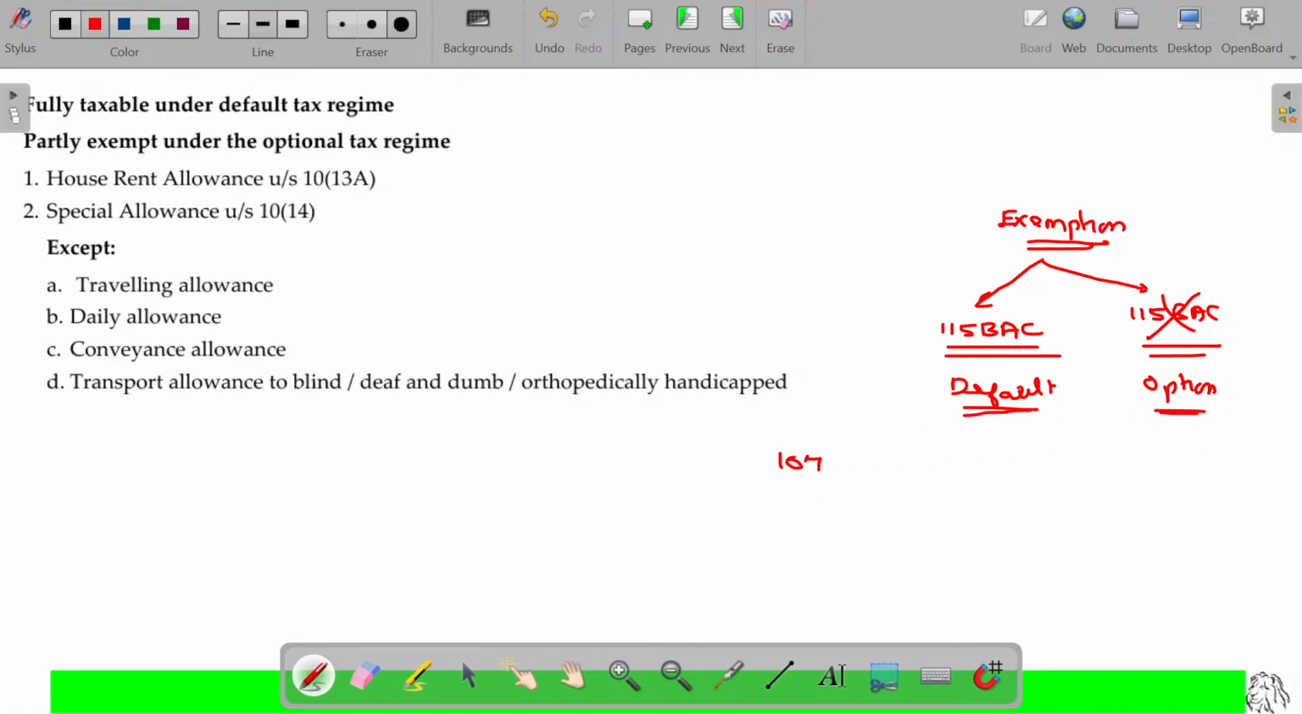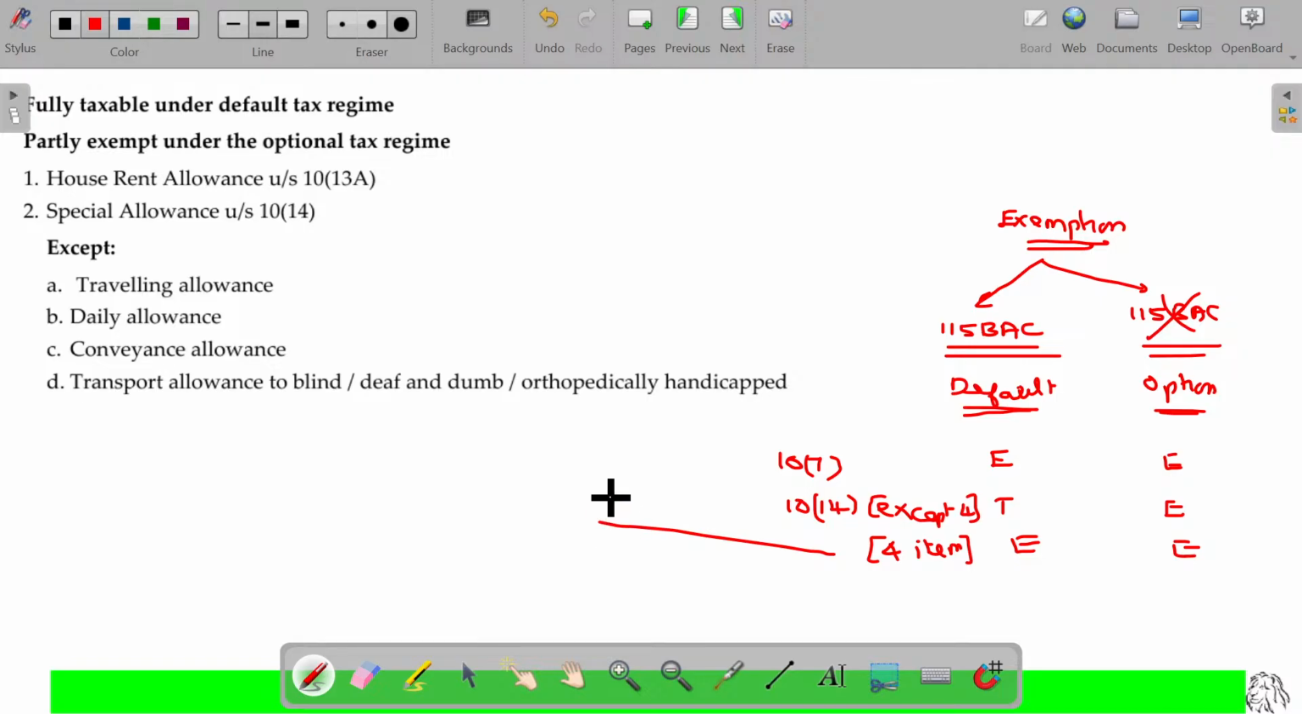Section 10 clause 7: exempt here as well as exempt here. Section 10 clause 14. Under the default tax regime, taxable; here, exempt, except 4 items. What are those 4 items? Those 4 items will be exempt under both the tax regimes. Now, what are the 4 items?